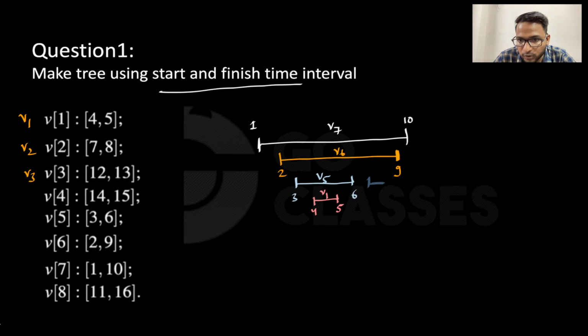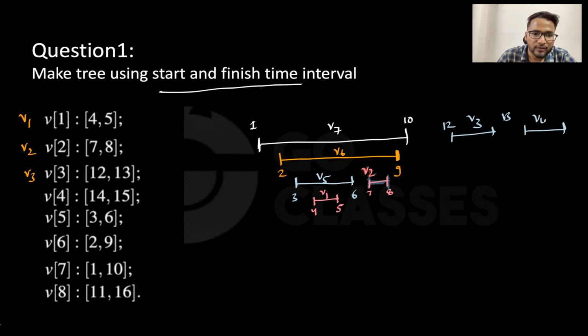This is V2. I hope everyone understood that V2 starts from 7 and finishes at 8. Now similarly, which else is remaining? I think V3 is remaining, right? Yeah, V3 starts at 12 and finishes at 13. So we will write this V3 here. This is V3. V4 starts at 14 and finishes at 15.